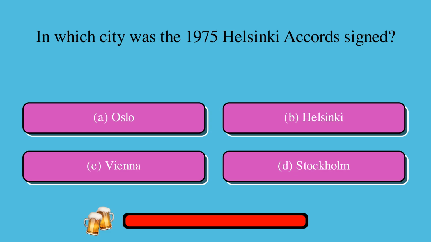In which city was the 1975 Helsinki Accord signed? Is it A. Oslo, B. Helsinki, C. Vienna, or D. Stockholm? The correct answer is B. Helsinki.